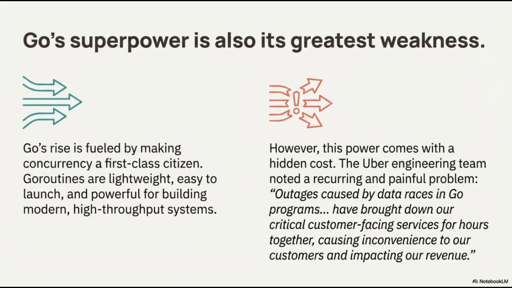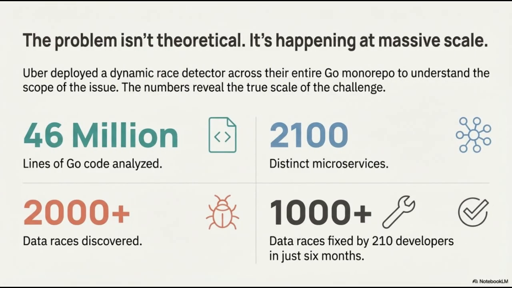To illustrate this, the Uber engineering team noted a recurring and painful problem, stating that outages caused by data races in Go programs have brought down critical customer-facing services for hours. These incidents cause significant inconvenience to customers and have a direct, negative impact on revenue. The problem we are discussing isn't merely theoretical. It is happening right now at a massive scale.